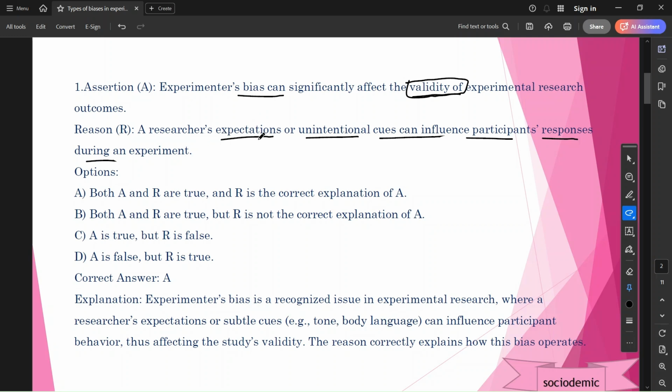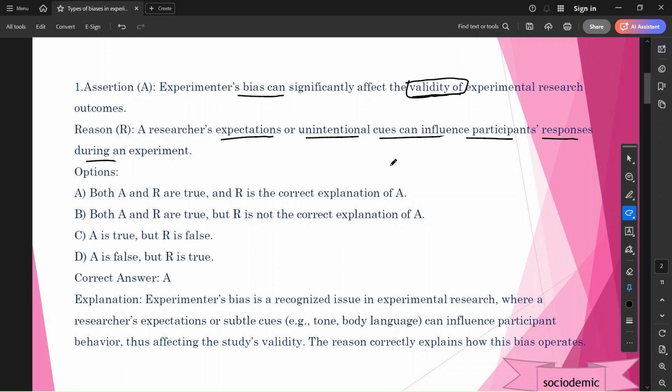So the researcher has some expectations. He may believe something, so he may expect the outcome to support his expectations. So that bias will build. See, nobody is 100% objective. We have some subjective opinions. Everybody has subjective opinions, so nobody is perfectly objective. So the experimenter has some opinions and expectations. So the researcher's expectations are unintentional cues. There is no intention, but unknowingly they may expect something. Cues can influence participant responses.